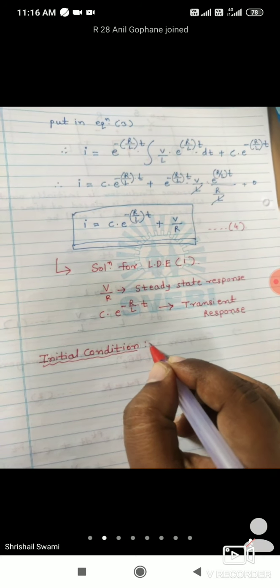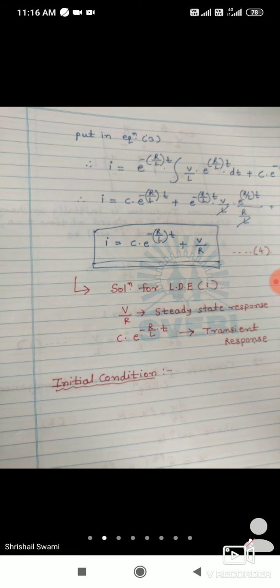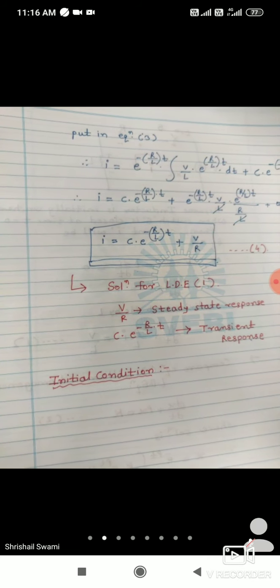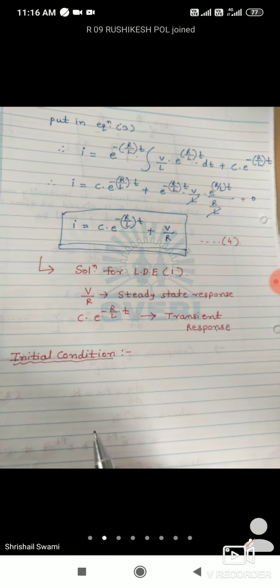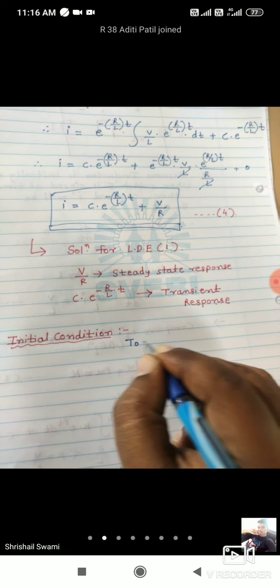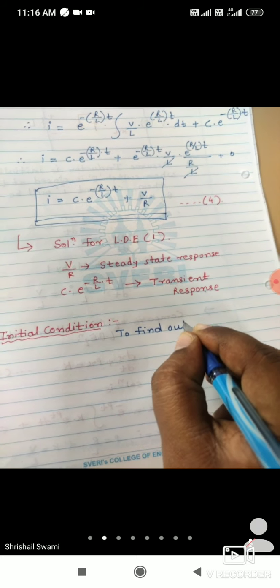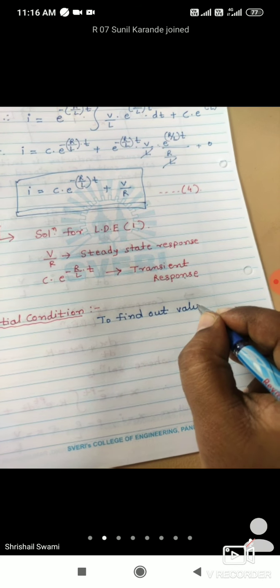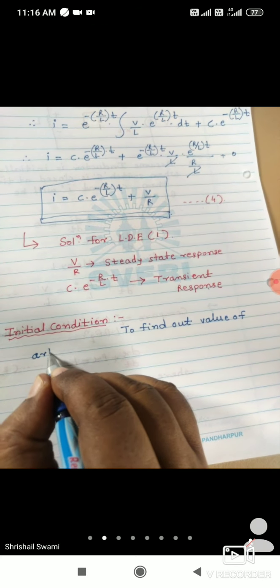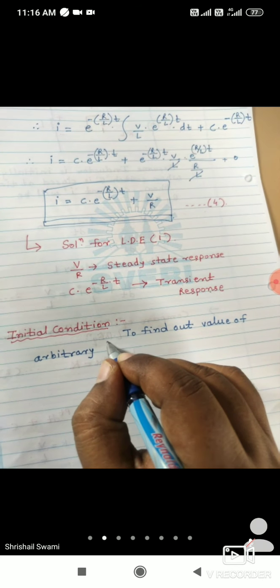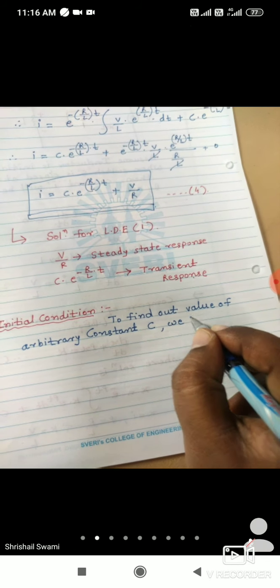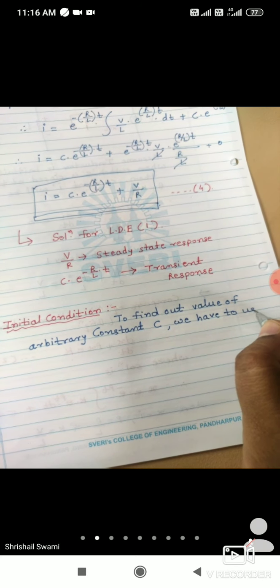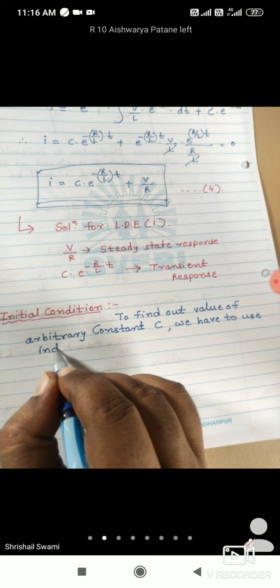Initial condition means before closing the switch at time t equal to 0. That is, what was the value of the current in the circuit before the switch was closed, that is nothing but the initial value, the initial condition. So to find out the value of arbitrary constant C, we have to use initial conditions.